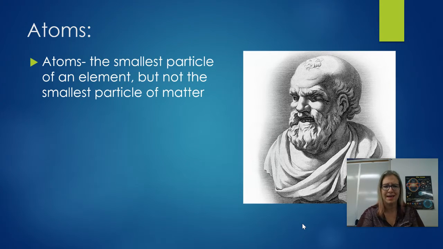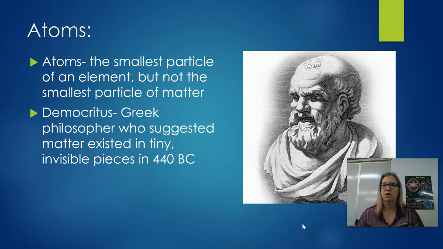But anyway, back to this guy, Democritus. He was a Greek philosopher, not even a scientist. Philosophers used to just think about the world and how things work, and it was kind of like an early form of science. Well, he's the first guy that suggested that all matter was made up of these tiny invisible pieces that we couldn't see. They were too small to see. This was back in 440 BC, before Christ, that they were actually coming up with this idea.